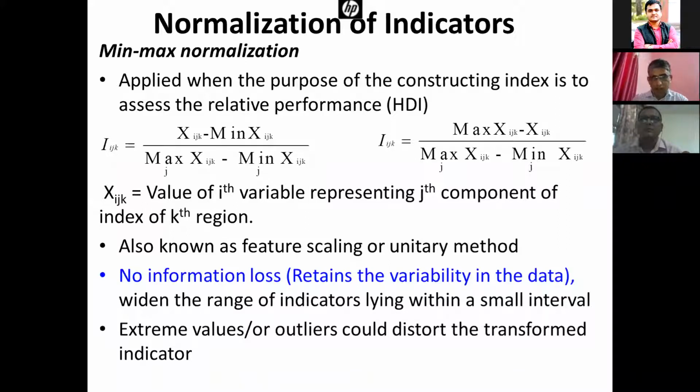Extreme values or outliers could disturb the transformation of indicators. If the maximum value is very high and the minimum value is very low, it will disturb the performance of the remaining districts or states.